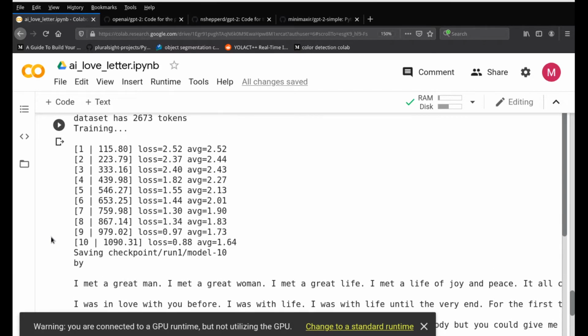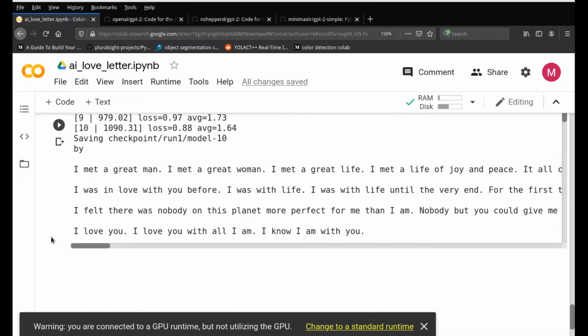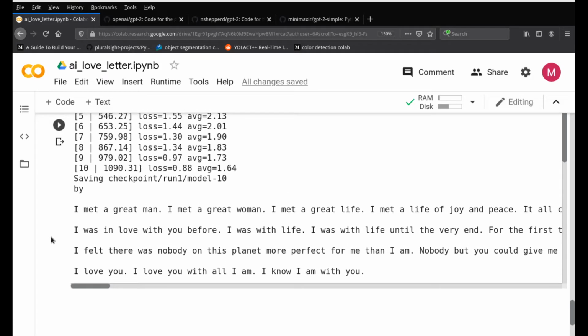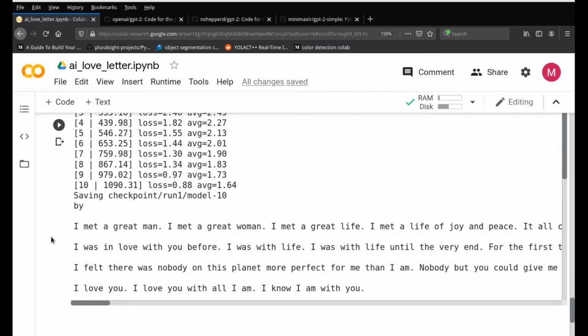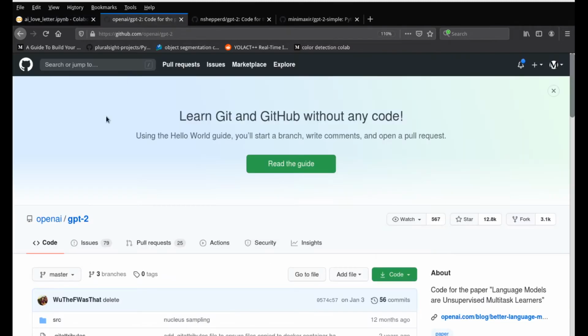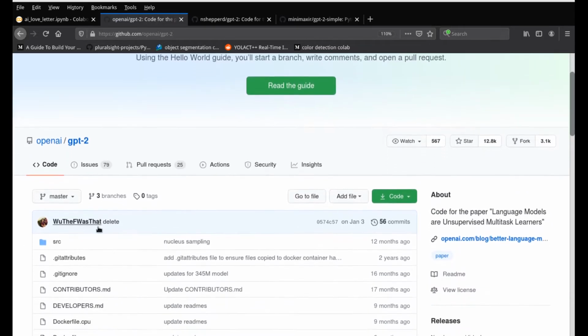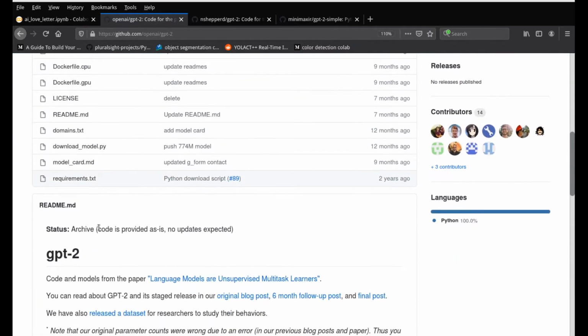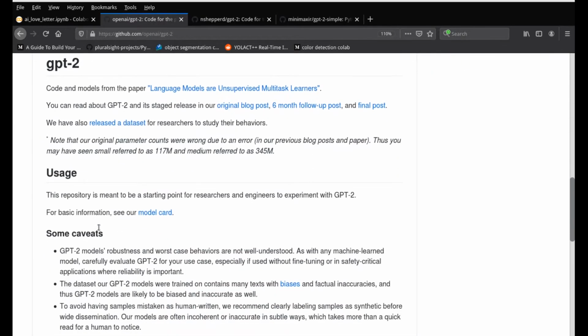Okay. I mean, as fascinating as it looks, it's creepy and amazing at the same time. Okay, let's see how we can do this. So this is based on OpenAI's GPT-2 code. OpenAI had open sourced the GPT-2 library a long time ago, about 2 years, I believe. And they had open sourced this code for everyone to use.